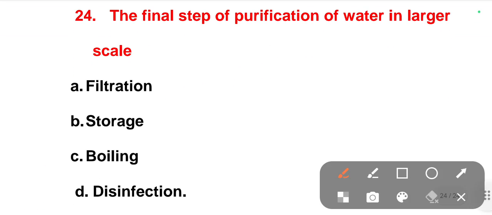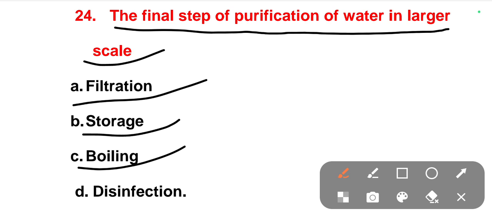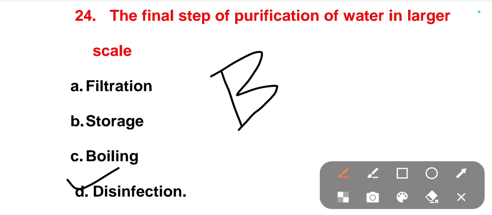The next one, and this is the final question, is the final step of purification of water on a large scale. Options are filtration, storage, boiling, and disinfection. The right one is disinfection. So disinfection is the final step of water purification on a large scale. Large scale is nothing but big tanks in the community areas. So the final step is the disinfection.